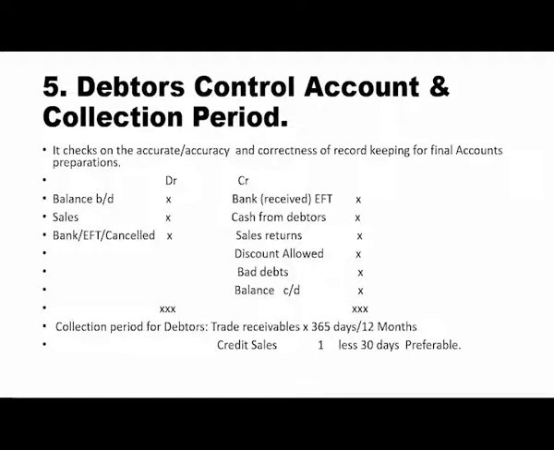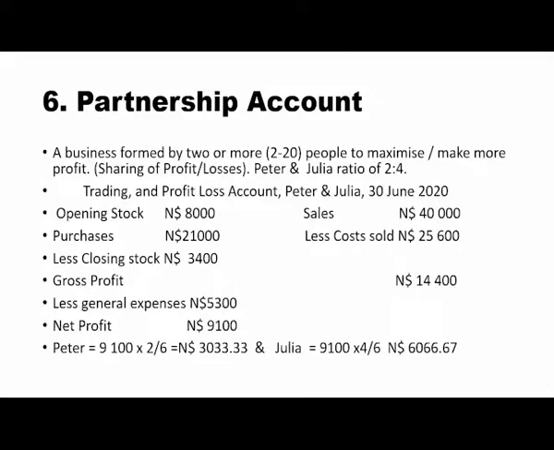So if you have a long collection period for your debtors, it means you are likely to be at the risk side because they might take longer to pay your account. Therefore, you must insist that the collection period of debtors should preferably be less than 30 days or 1 month. Let's move to the next topic, partnership account.